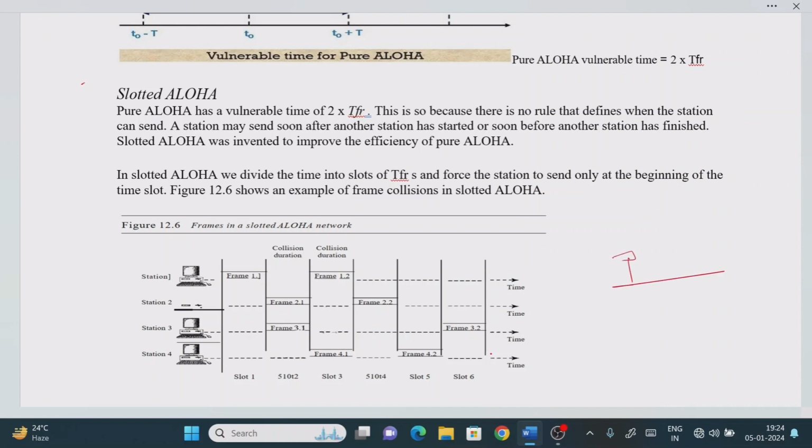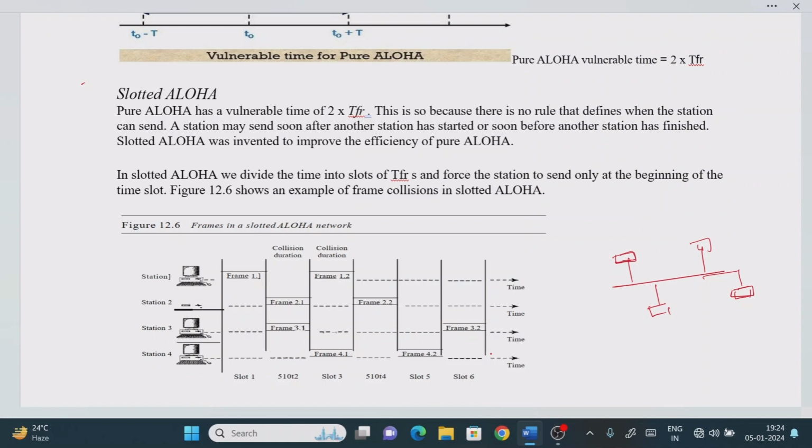Suppose for example we have some stations, right? So 1, 2, 3, 4, 5, some stations are there. Now what is happening is that when station 1 sends a frame, at the same time station 2 also sends a frame. So it means there is a collision. Why is collision occurring? If you have a single communication wire or channel and multiple stations are accessing it, collision will occur for sure. That is the thing we have observed.